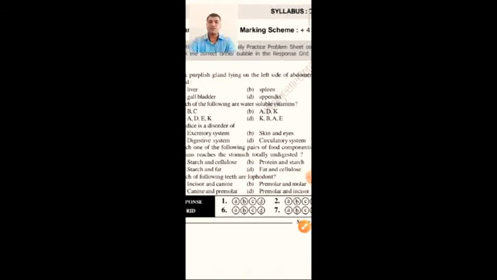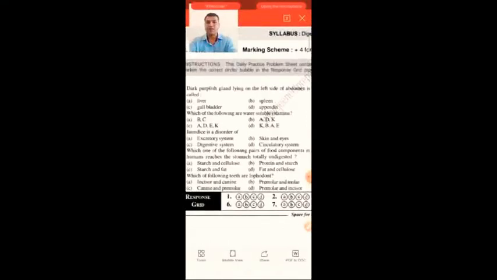Next, fifth question: which of the following teeth are lophodont? Generally the teeth which are premolars and molars, which come only once in the life cycle, are called lophodonts.